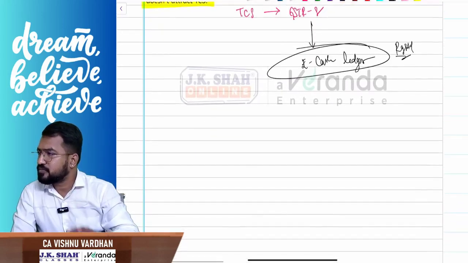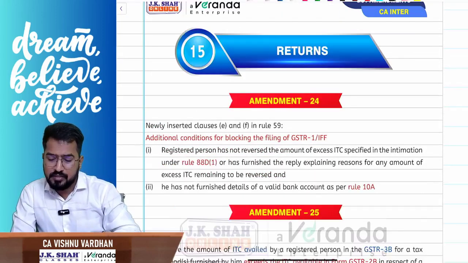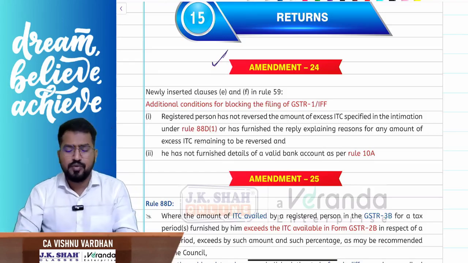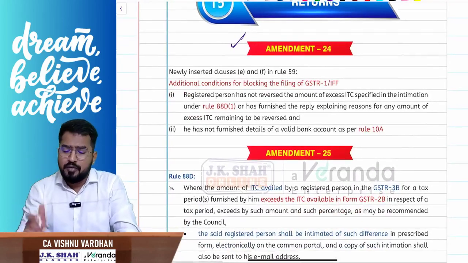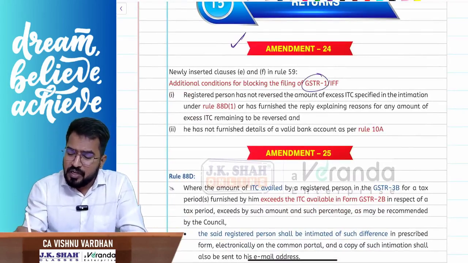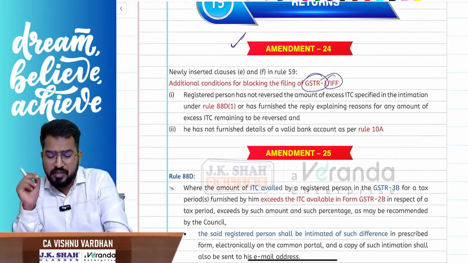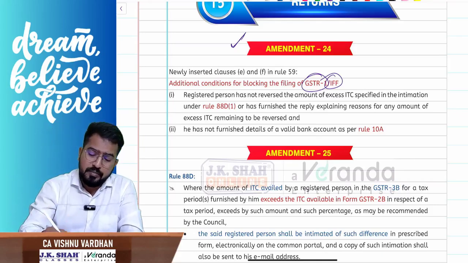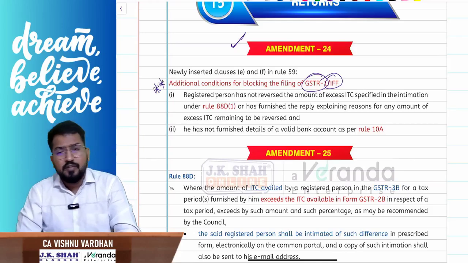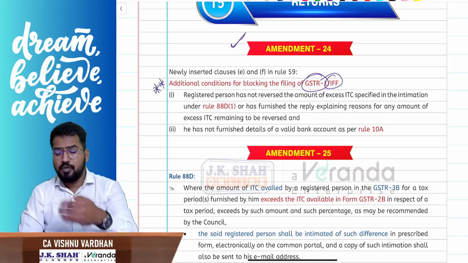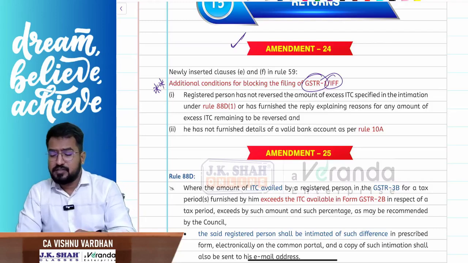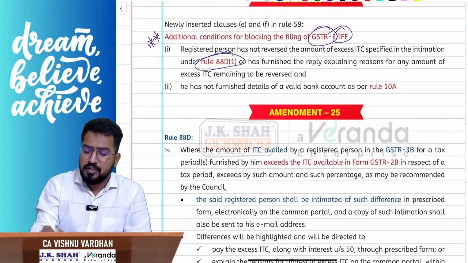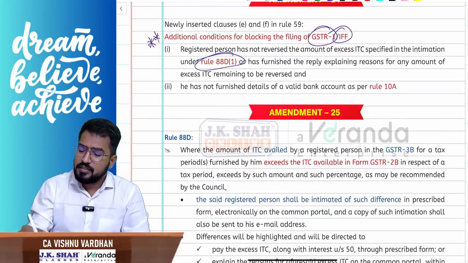Right. Next, the last chapter, returns, the amendments. Of course, not new amendments, already what you know. This is nothing but, sir, my GSTR 1 or IFF filing will be blocked. And for blockage there are some rules, a very, very important topic. Please remember that filing of your GSTR 1 or IFF shall be blocked. There are various conditions and situations for that. For that, two new conditions have been added, which we have already discussed in the class. One is rule 88D and the other is rule 10A.